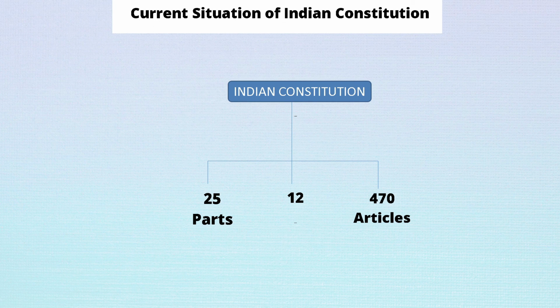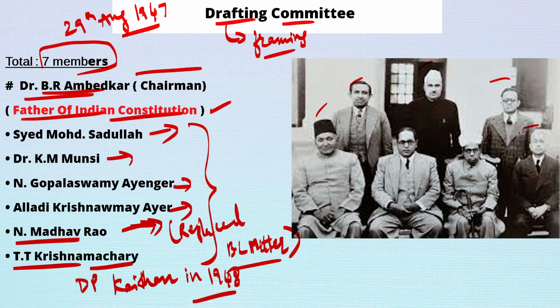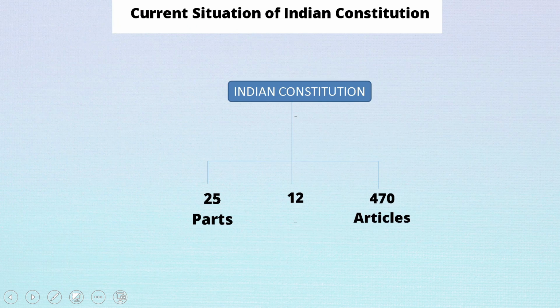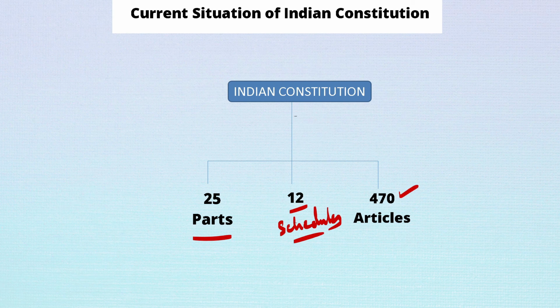Now if we look at the current situation of the Indian Constitution, at first how many parts were there? At first there were 22 parts, 8 schedules and 395 articles. But now there are 25 parts, 12 schedules and 470 articles. This is after the 104th amendment, the latest amendment in 2020.